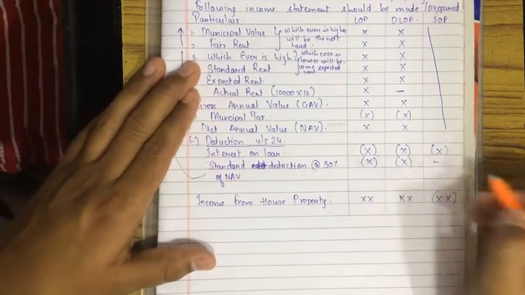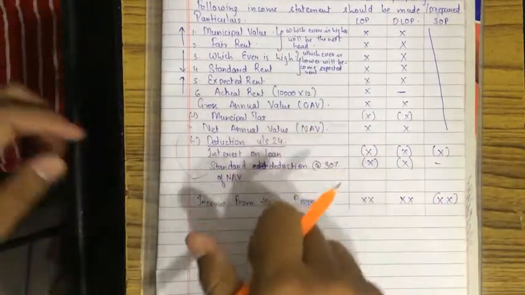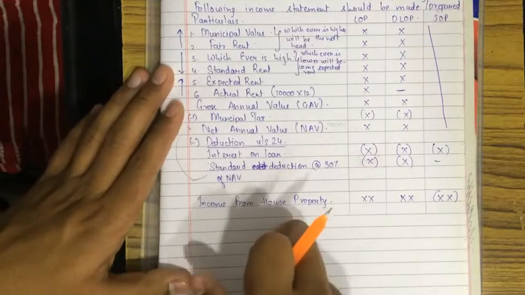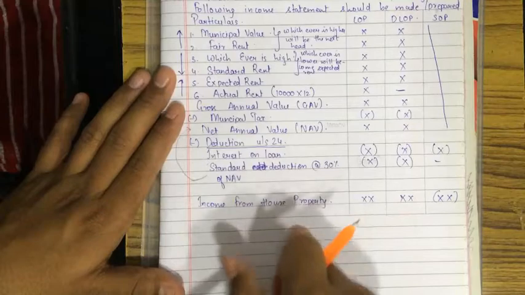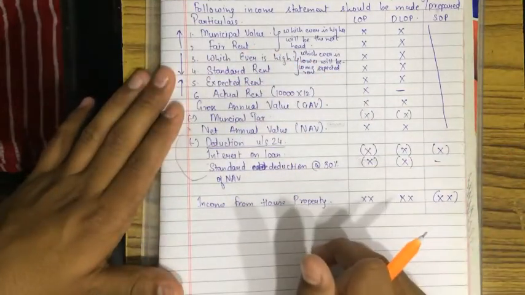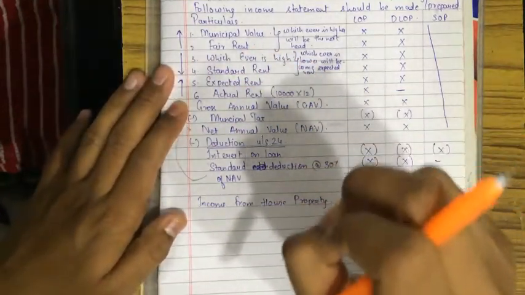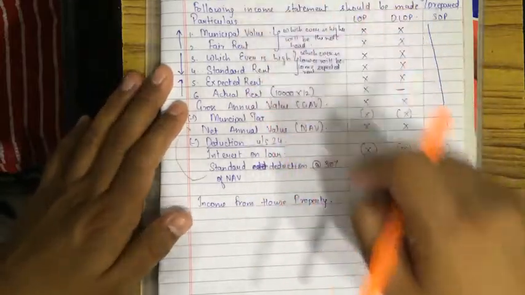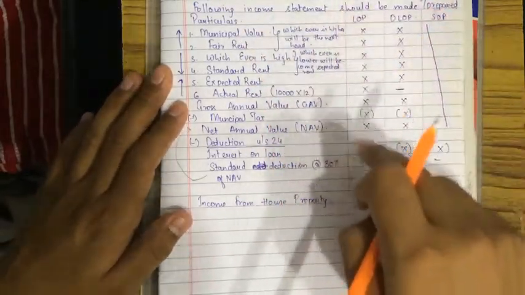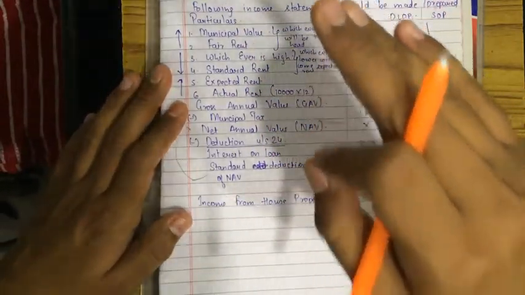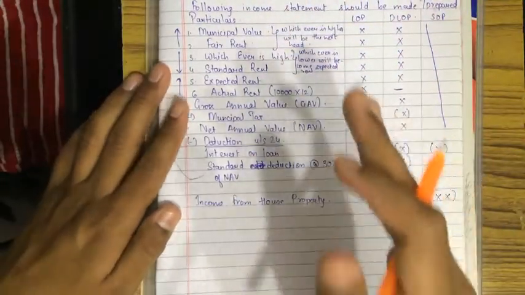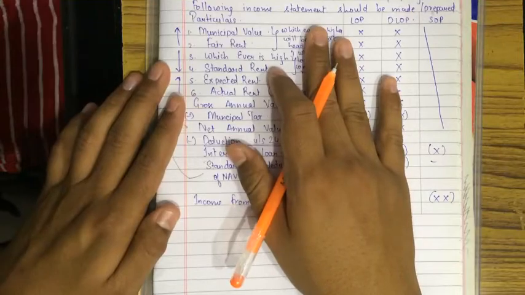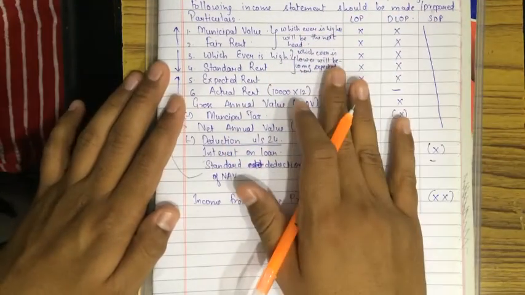Pause the video. The format is this only, you have to follow the specific format. Even if the question does not give you municipal value or fair rent, please write the entire format and go through the format. In the exam paper also, you write the entire format and fill in the values in it. It will help you. It will go very mechanical, but I know you don't want to go mechanical, you want to go logically. I'll teach you the logic also, so don't worry.